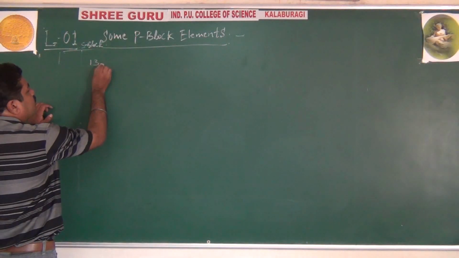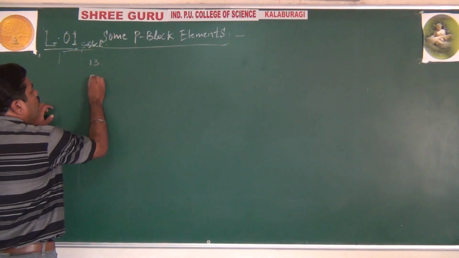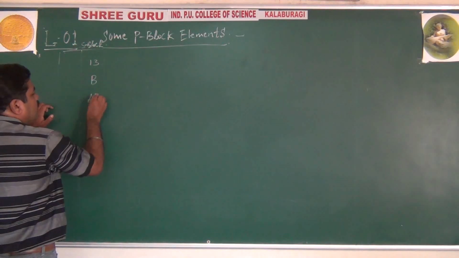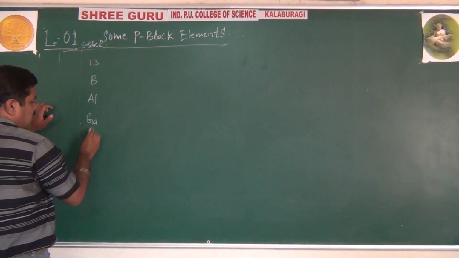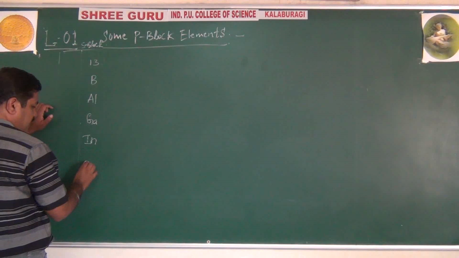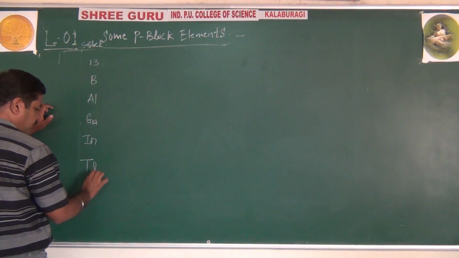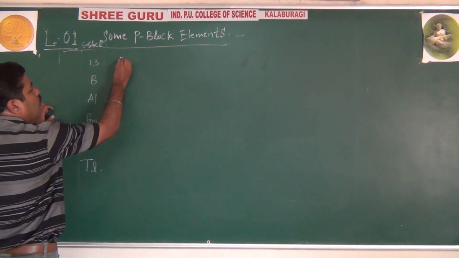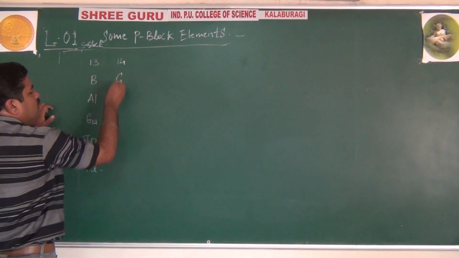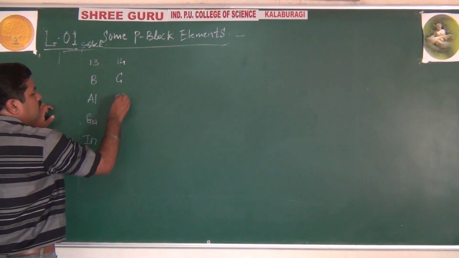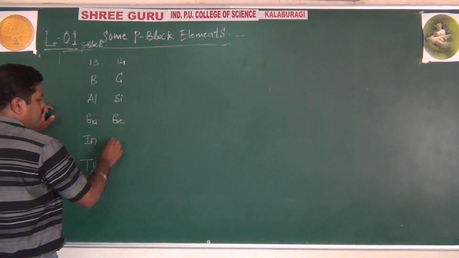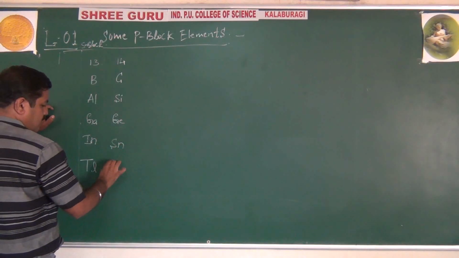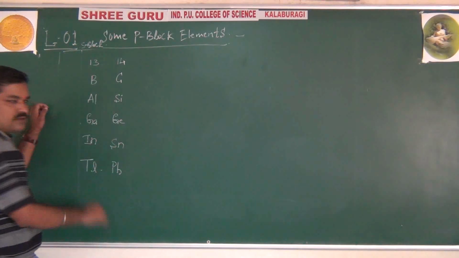Repeating, already I told you 13 group: boron, aluminium, gallium, indium and thallium. 14 group: carbon, silicon, germanium, tin and lead.